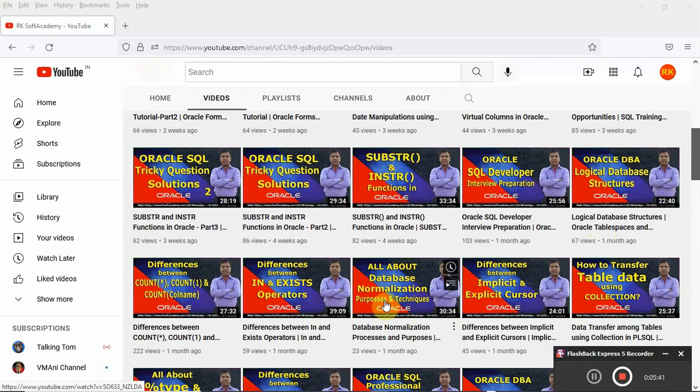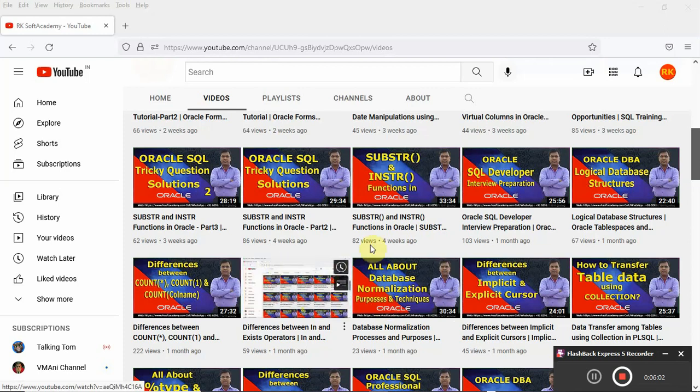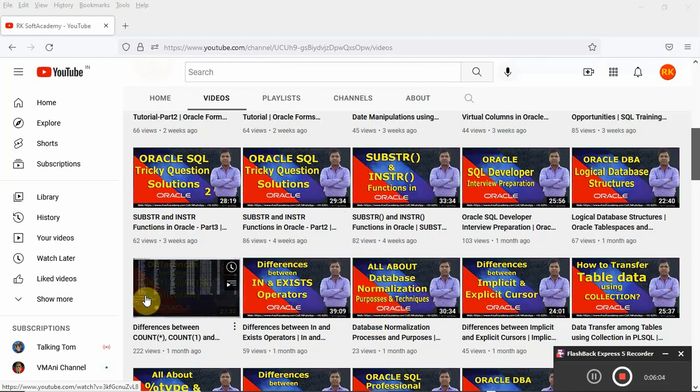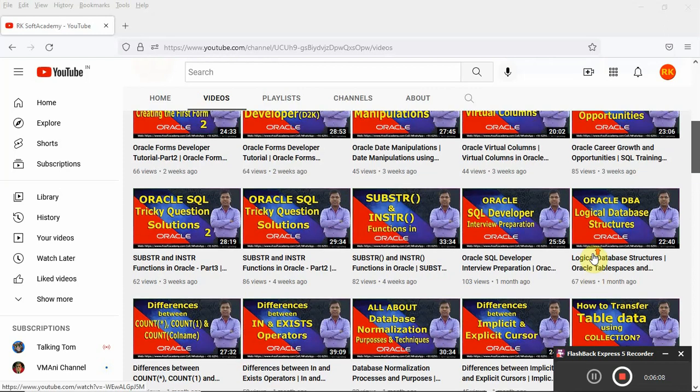That is database normalization. You have to have a solid concept of database normalization if you want to work with Oracle database or any kind of database. So I have described everything about database normalization, what the purposes are, what the techniques are here, and differences between EXISTS and NOT EXISTS operators. You can see the difference between COUNT(*), COUNT(1) and COUNT(column name).